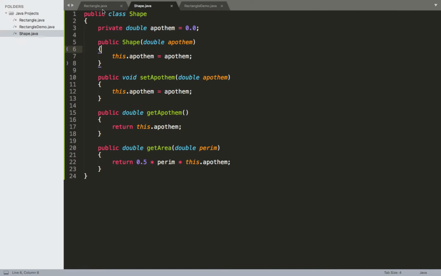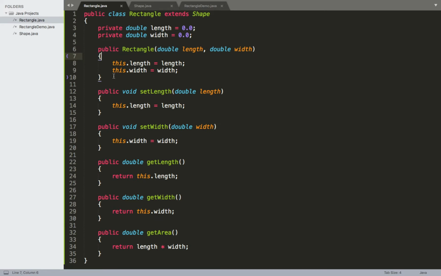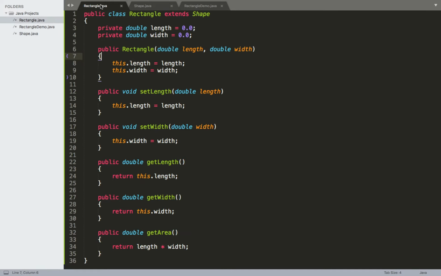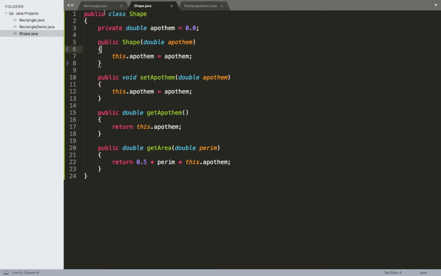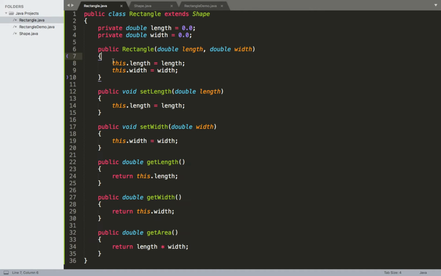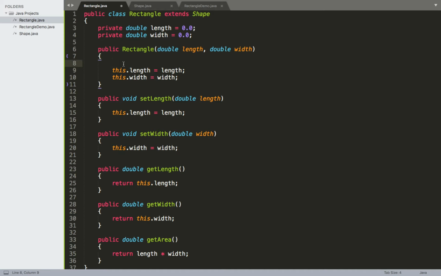And the reason for that, as I mentioned in the previous video, is because whenever we want to construct a rectangle, that also involves calling the constructor for the shape class. So if we have both a constructor for rectangle and a constructor for shape, anytime that we, say, come into this demo right here, we call this constructor for rectangle, that's also going to require calling the constructor for shape. So when we do this, because we haven't explicitly created a line right here, what it's trying to do is effectively call the default constructor for shape.